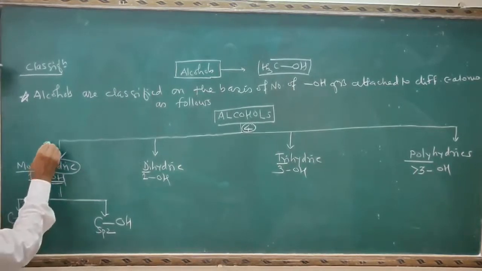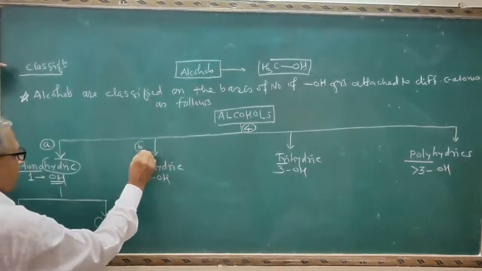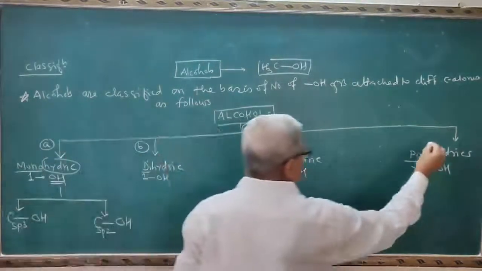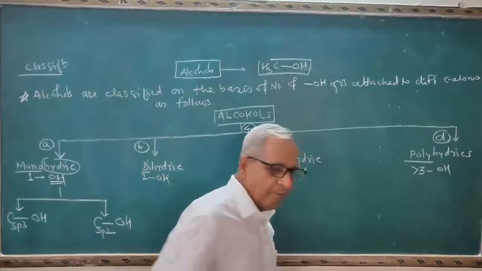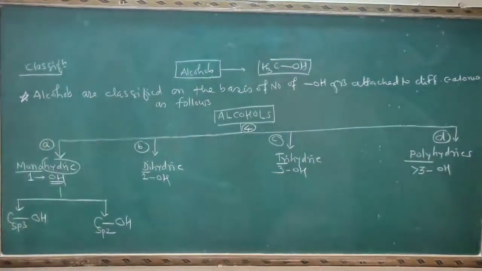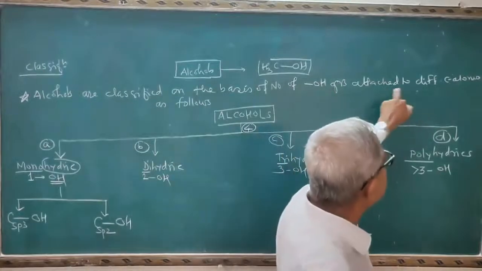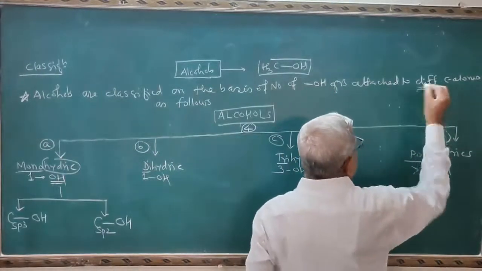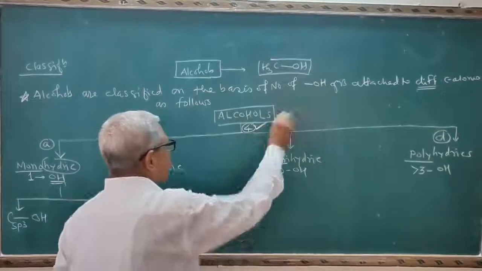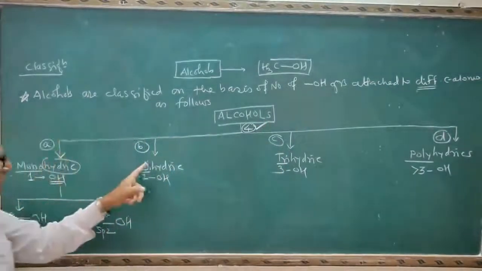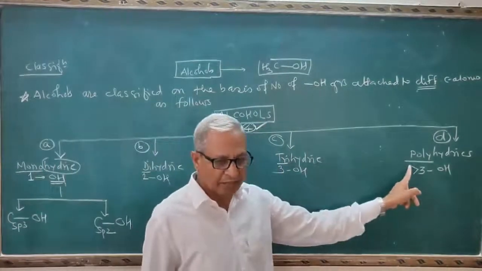So I will make here the parts like this: A, B, C and D. I will explain the points here. First, monohydric alcohols in detail. Take a brief revision on the classification of alcohols. Alcohols are classified on the basis of the number of OH groups attached to different carbon atoms into 4 groups: monohydric, dihydric, trihydric and polyhydric.